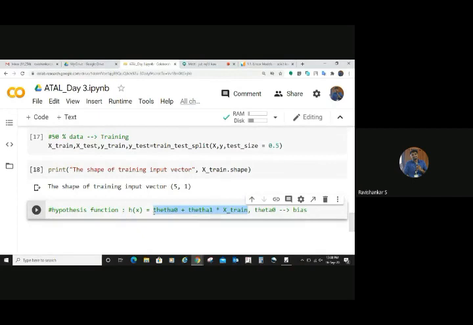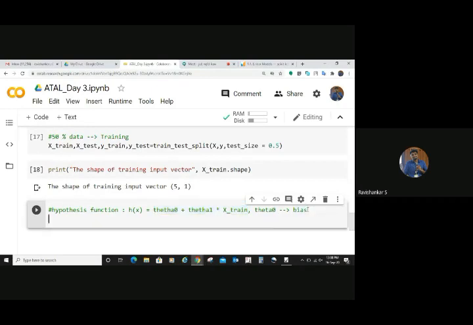When you have n number of feature vectors, what you have said is correct. Yes, theta 0 plus theta 1x. Now we are going to realize everything. Whatever you have learned yesterday, we are going to realize. Now the concept will be thorough.